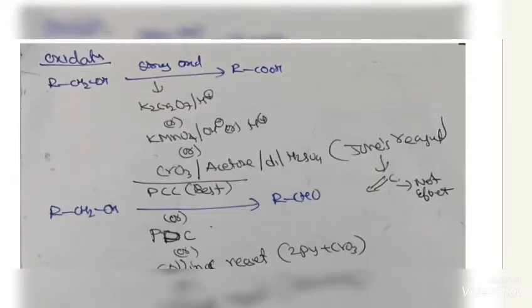When you use primary alcohols and do strong oxidation, it gives carboxylic acid, with reagents like K2Cr2O7 in acid, KMnO4 in acid or base, chromic oxide, and Jones reagent. So we use these for complete oxidation, and carboxylic acid is given. In the case of milder reagents like PCC, PDC, and Collins reagent, an aldehyde is formed. PCC is the best reagent because it does not react easily with double bonds and other functional groups.